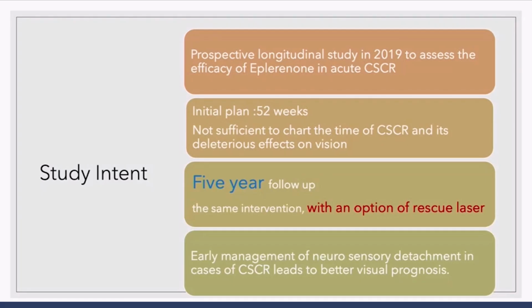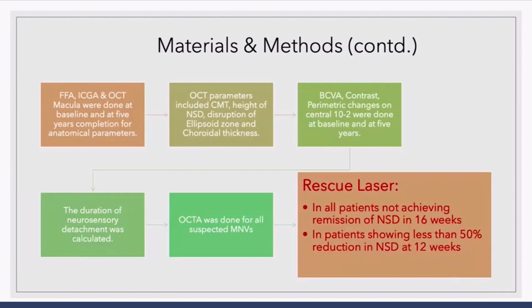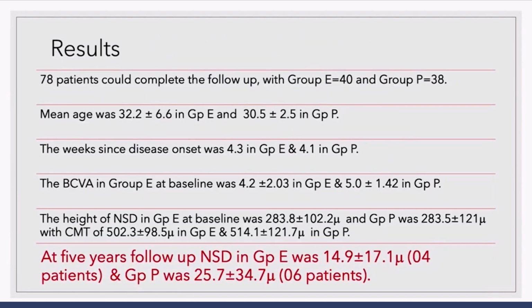So we designed an RCT in 2019. We had a CTRI approval and we tried to make the data available for 1 year. Very soon we realized it is too early to comment in CSCR for 1 year data. So the trial was extended to 5-year data with an option of rescue laser. 84 patients had to be recruited to gain significance, and in this subset we realized that at 5-year follow-up the neurosensory detachment duration was much higher in the group which had a placebo treatment compared to Eplerenone treatment.